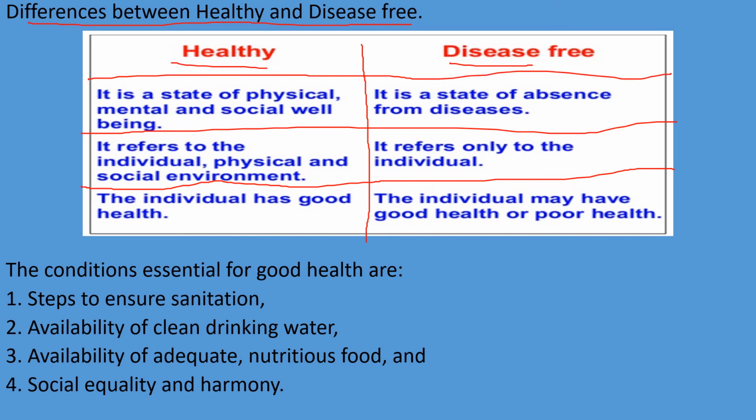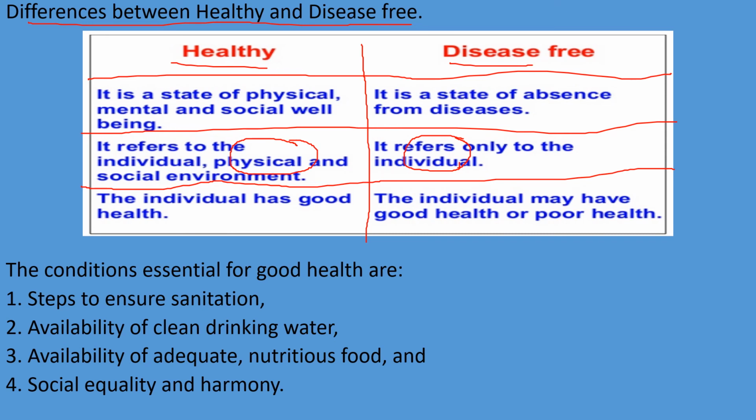Now look here. Healthy is a state of physical, mental and social well-being. I already gave the definition. Here, disease free means a state of absence from disease, that is, a person who is free from disease is known as disease free. Next, disease free refers only to the individual, a person who is not suffering from any disease. But in healthy we are mentioning the individual, physical and social environment.